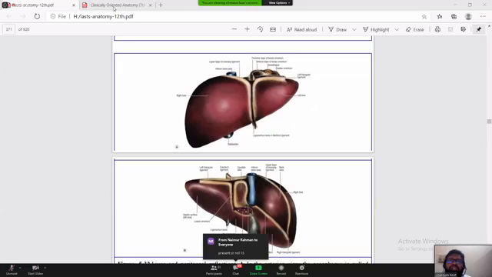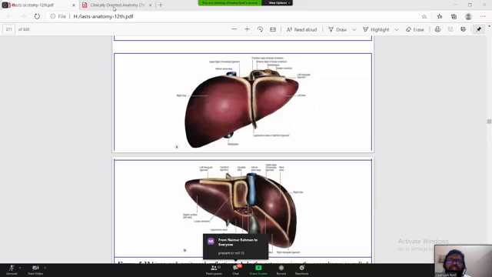No, sir. Segmentation of the liver, you see here. This is called the segmentation of the liver. What does it mean? As I have already told you, this line is joined between the center for the fossa for the gallbladder and the center for the inferior vena cava by an imaginary line, and that makes the true or physiological lobes of the liver, that is right and left. Then right is again divided into anterior and posterior, and left is divided into lateral and medial.